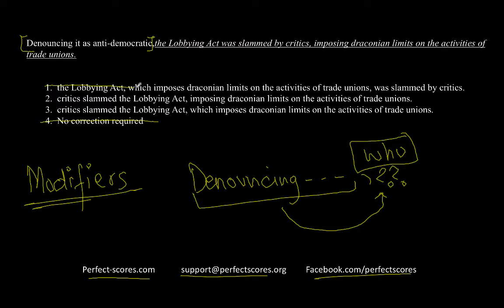And even the first option goes because it says the Lobbying Act once again, so option 1 is also gone. So who is or who are denouncing the act as anti-democratic? It's the critics. So it's either 2 or 3. So let's read the second one in more detail. Denouncing it as anti-democratic, critics slammed the Lobbying Act, imposing draconian limits on the activities of trade unions.